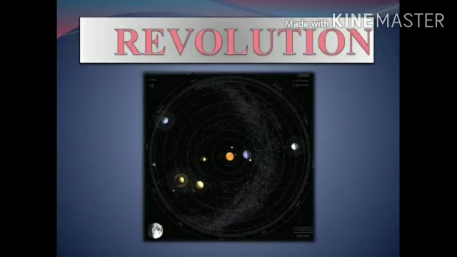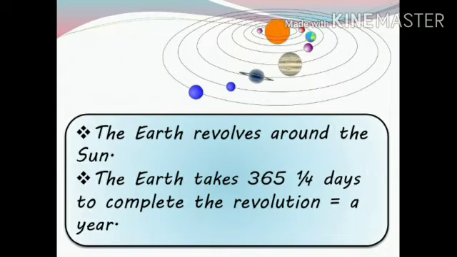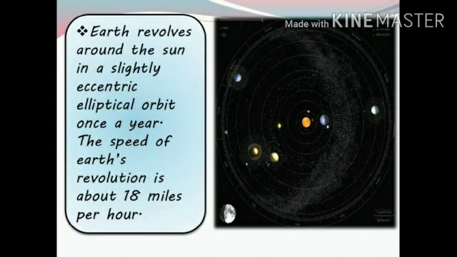Revolution of the earth. Besides rotation, the earth has another movement related to time. It is the revolution of the earth in its orbit around the sun. The earth revolves around the sun from west to east at a speed of about 30 km per second.